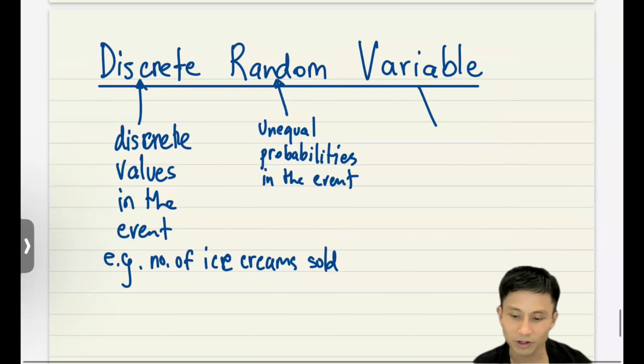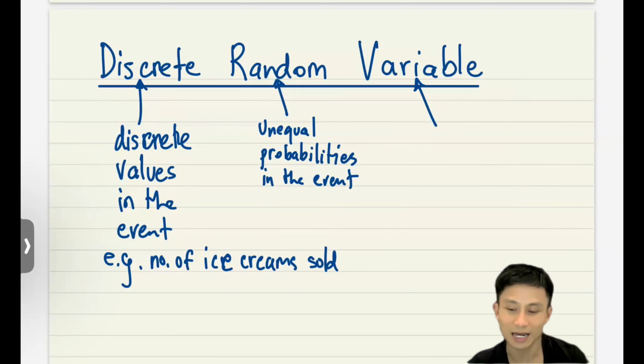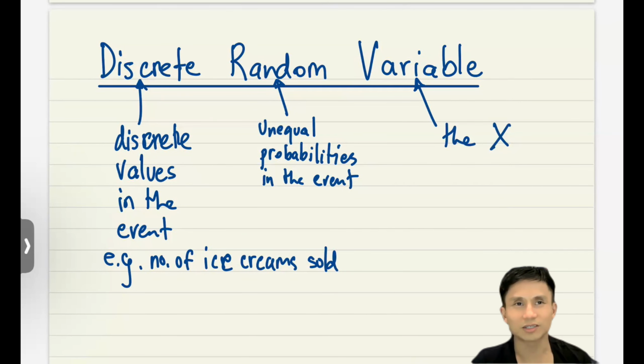Okay. Variable in this case refers to the X usually. It's just the thing that can change. For example, if you go back to the case of selling ice creams in a day, X would be the number of ice creams. Going back to the case of how many days you wake up late in a week, X would be the number of days you wake up late in the week.